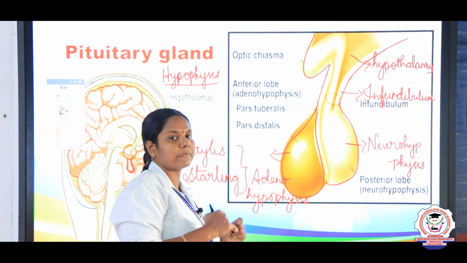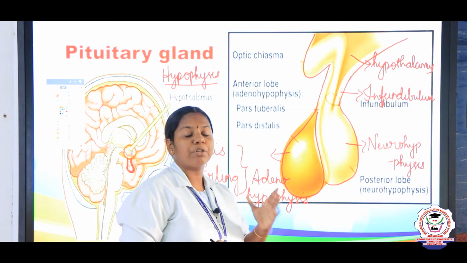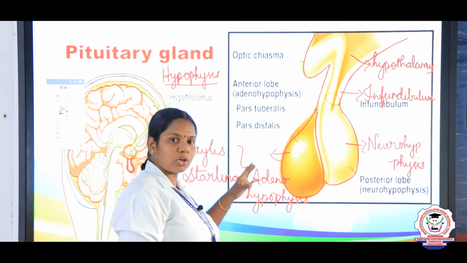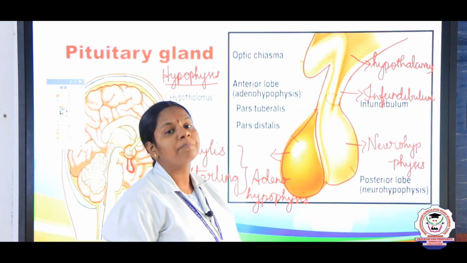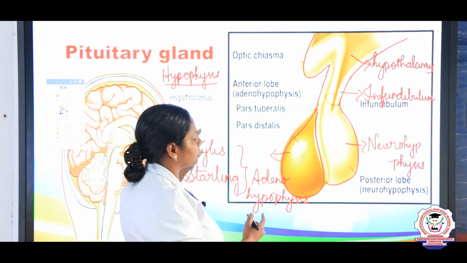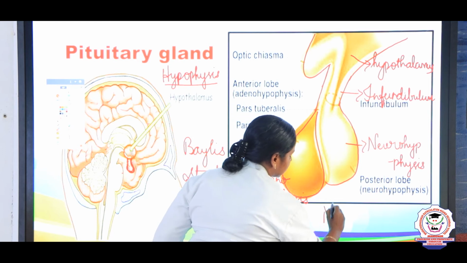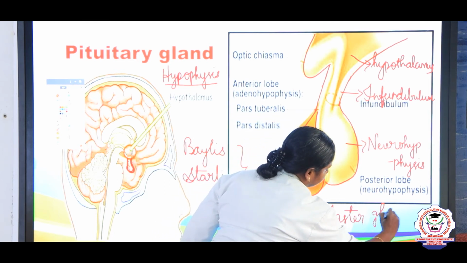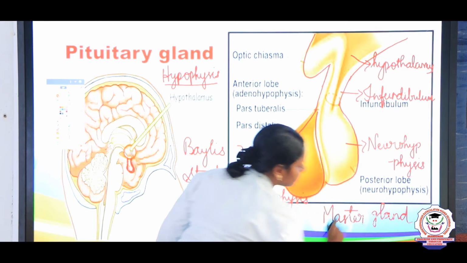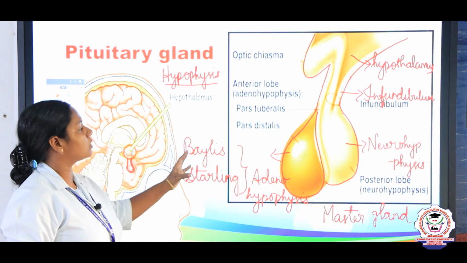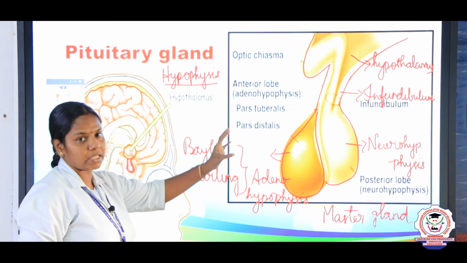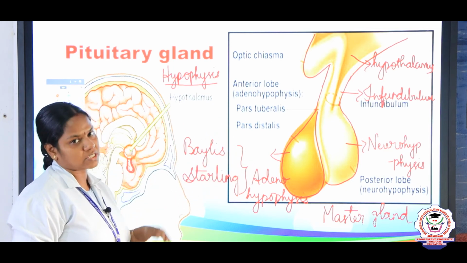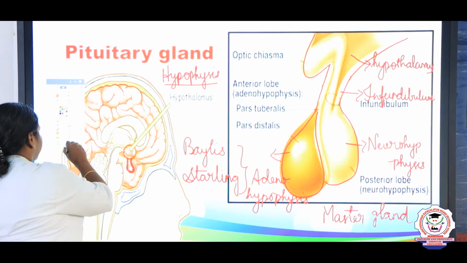Here they will ask one question for you, children. Why is the pituitary called a master gland? Because the pituitary controls the secretion of other endocrine glands. Hence the pituitary is called a master gland. Right. Now we are going to see what are all the hormones secreted by the anterior pituitary and what are all the hormones secreted by the posterior pituitary.